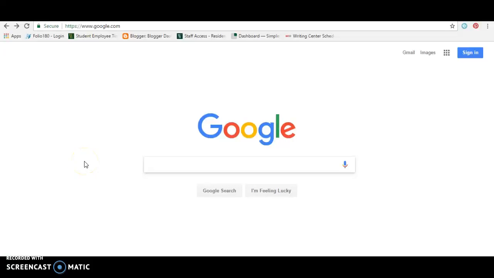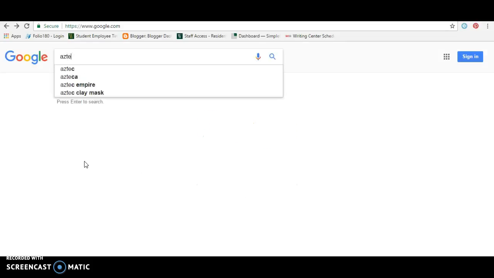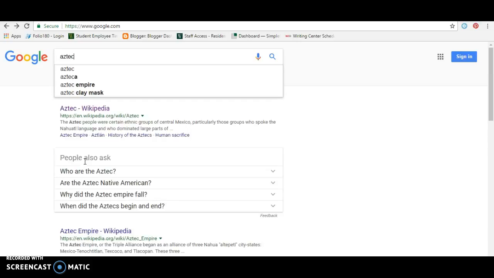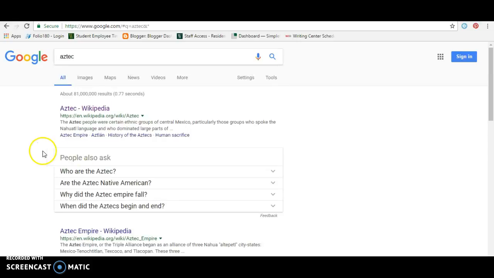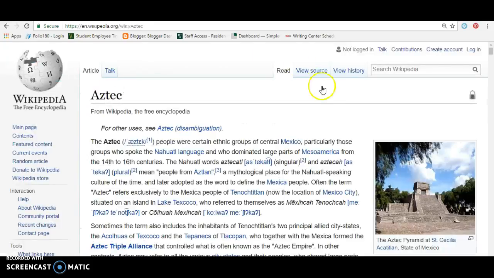As we begin to do our online research for our civilizations project, let's discuss how to assess a website to see if it is a credible source to be using. So let's start off by doing what I'm sure you guys have all done by just Google searching the word Aztec. Let's click on the first source that comes up, a Wikipedia article.